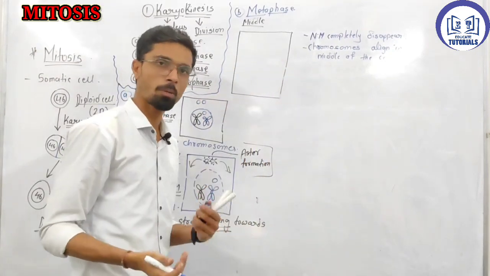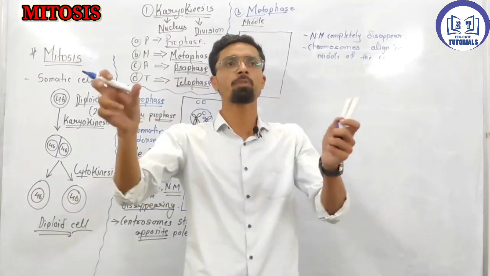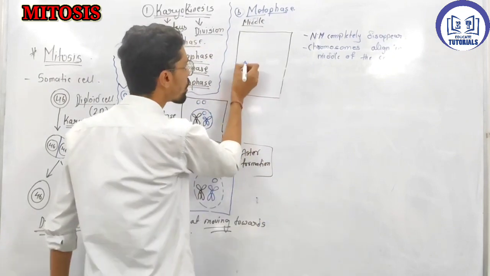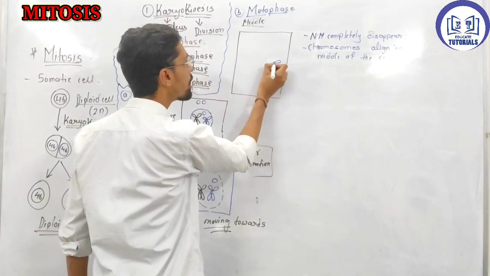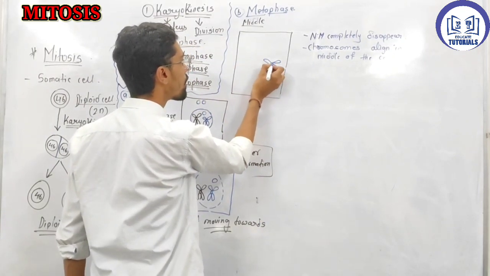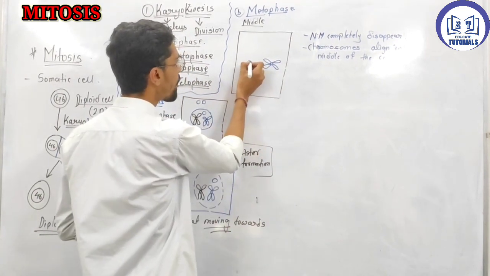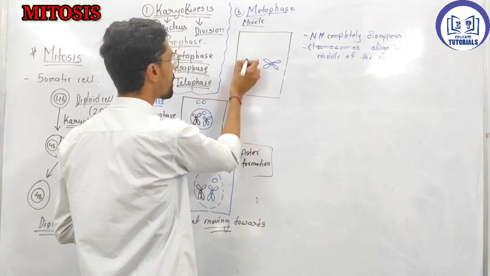You can also write in a book, many of the books have written equator of the cell. Equator of the cell means what? In the middle of the cell. So all the chromosomes are arranged in the equator. So if I draw the chromosomes, it will look like this. I have taken two chromosomes as an example, it's just an example.